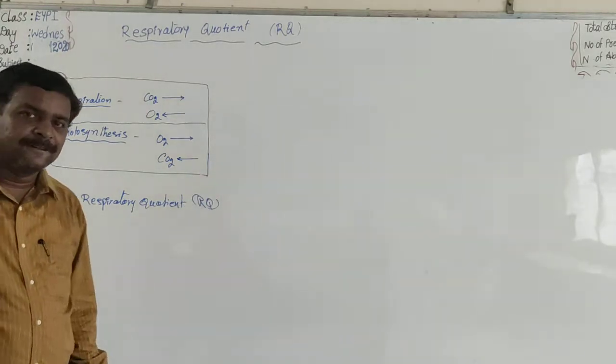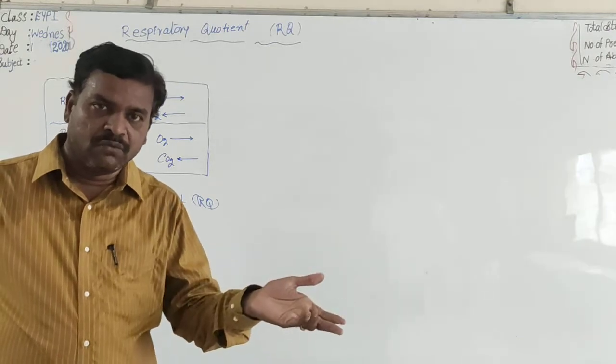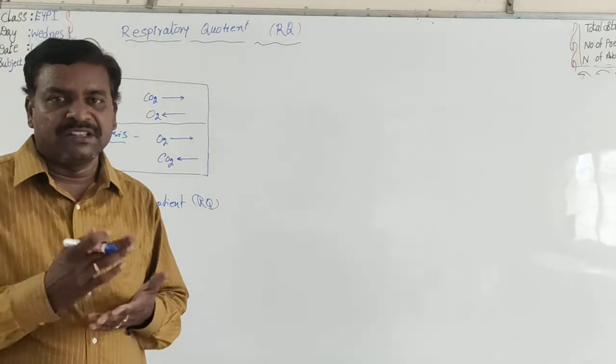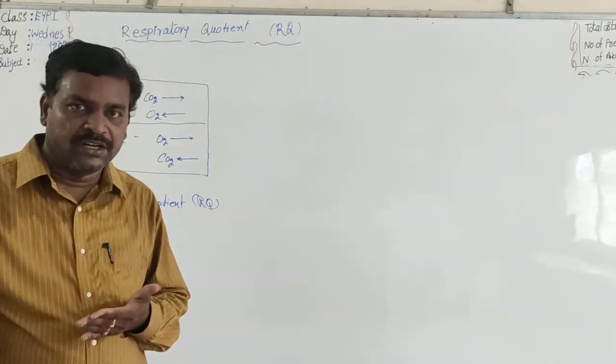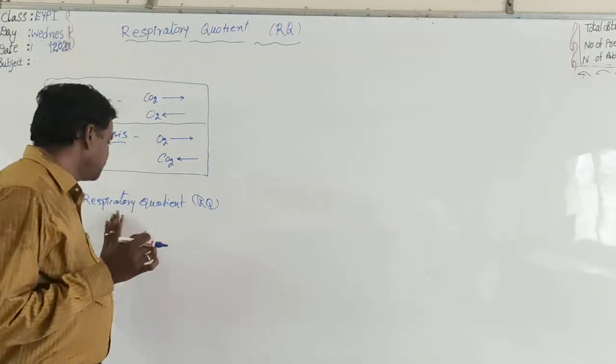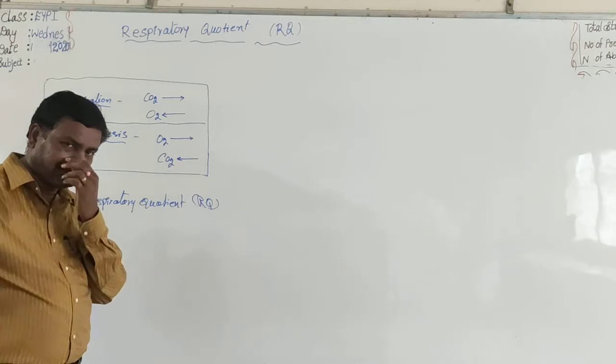What is RQ? The ratio between the volume of CO2 evolved and O2 absorbed in respiration.